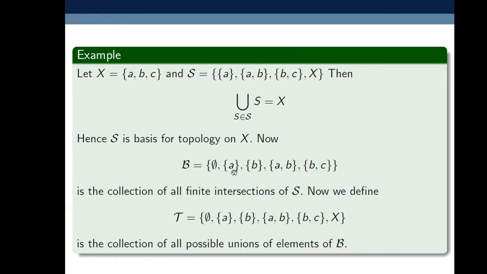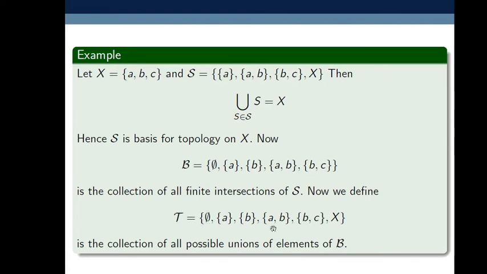Also the union of {a} with {b}, that is {a, b}. The union of {a, b} with {b, c}, that is {a, b, c}, which equals the set X. Also the union of the empty set with {b, c}, that is {b, c}. Also, if I take the union of the empty set with, so here the empty set doesn't occur, I wrote it by mistake.